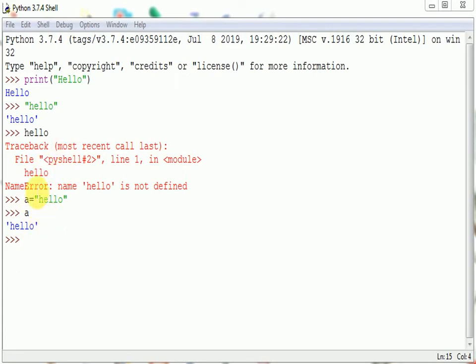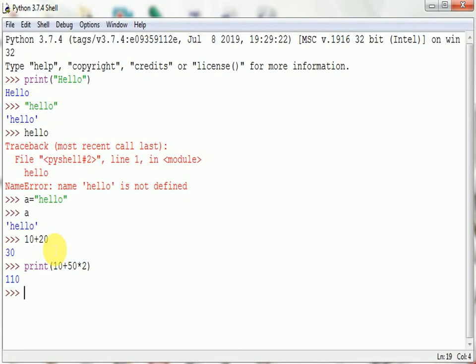Okay, if you go in the script mode, in that case you have to use this print function. Without print function, you can't print your result. If you want to execute any mathematical operation, just like here 10 plus 20, then it returns your value 30. With the help of print function also, you can use 10 plus 50 into 2, then it returns your result.